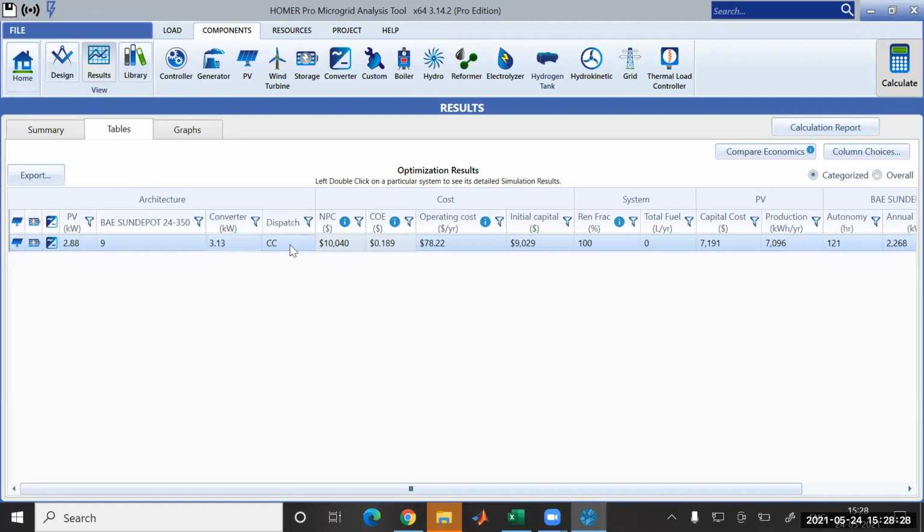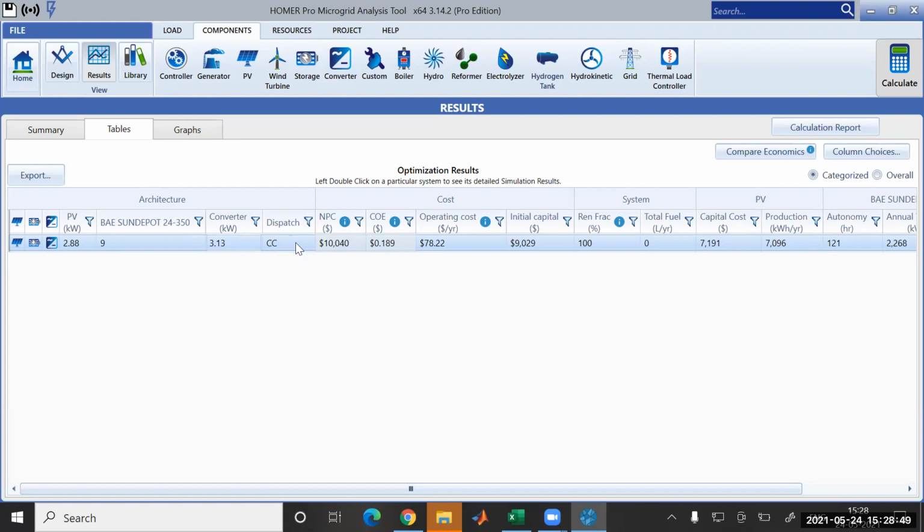And this dispatch is the type of particular optimization used. It is cycle charging, or we have other dispatch, load following.